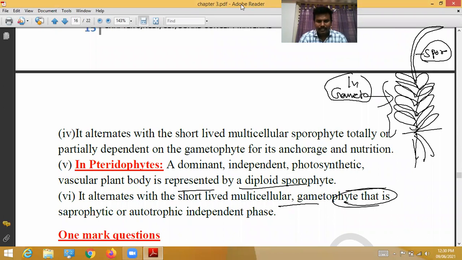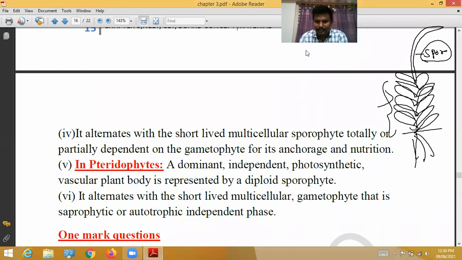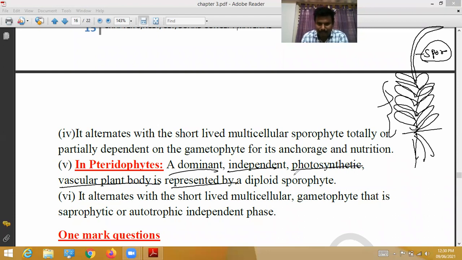In pteridophytes, a dominant, independent, photosynthetic vascular plant body is represented by the diploid sporophyte. This diploid sporophyte alternates with a short-lived multicellular gametophyte.